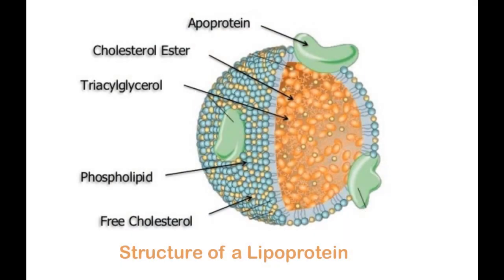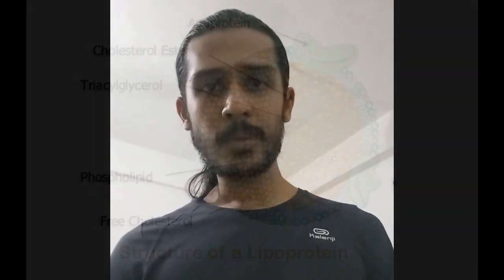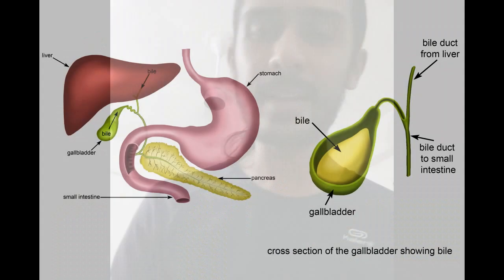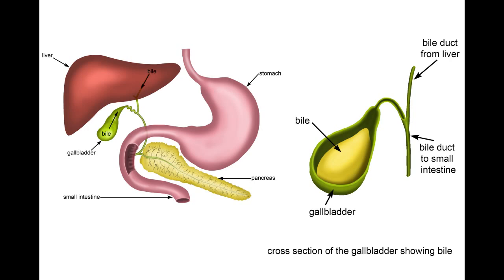Remember that this LDL is not a cholesterol. Many people think that LDL is a cholesterol, but no. LDL is like a ship. It acts like a ship which transports cholesterol and triglycerides to various tissues. And HDL is the opposite. HDL brings back the cholesterol and triglycerides to the liver, where the bile breaks it down and excretes it from the body. There is a bile system in your liver. It breaks this cholesterol and excretes it from the liver.